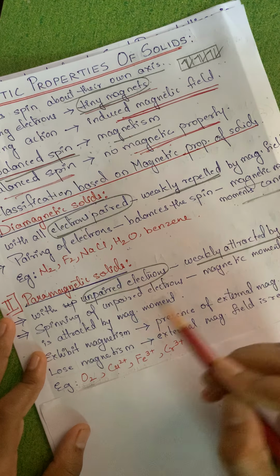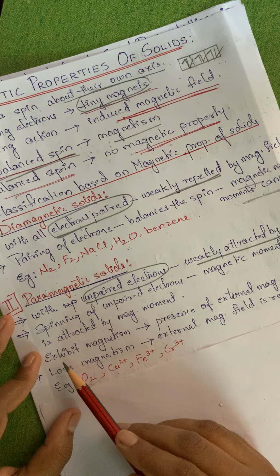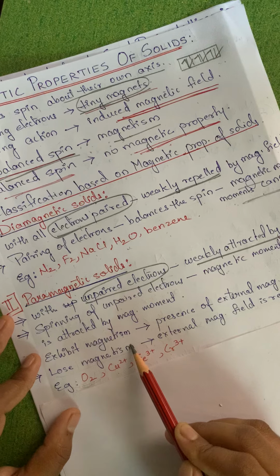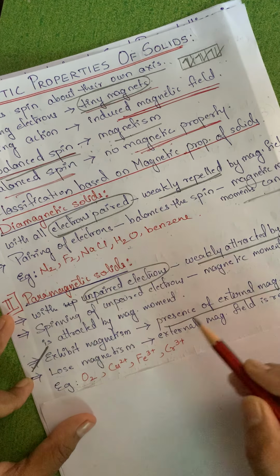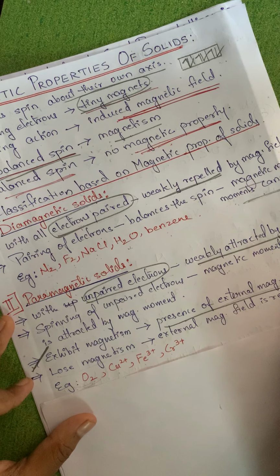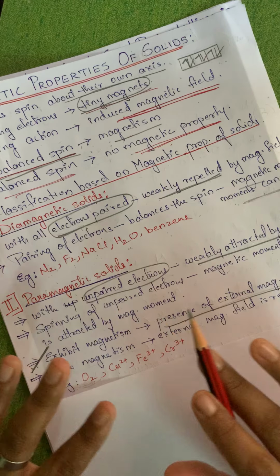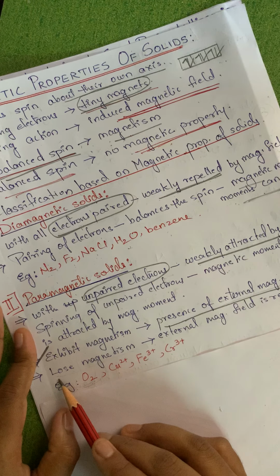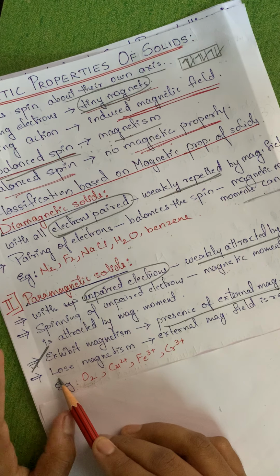Therefore, the substance is attracted by the magnetic field. Now, this is very important, they will show magnetism only in the presence of an external magnetic field. That means when the external magnetic field is removed, they will lose their magnetic behavior. Hopefully this is understood.